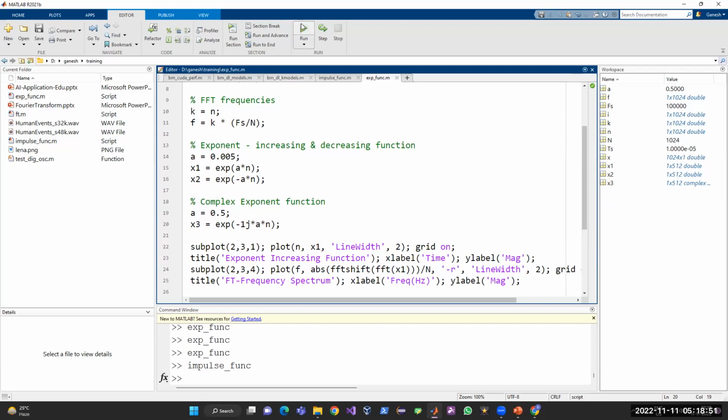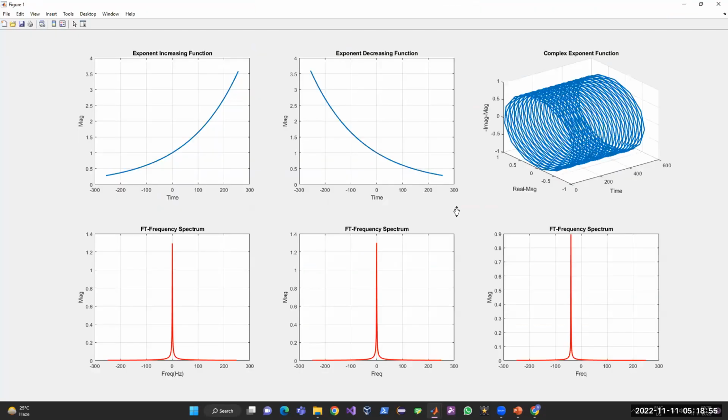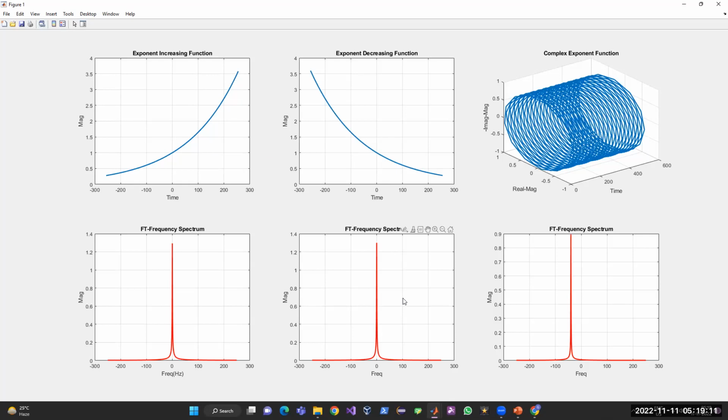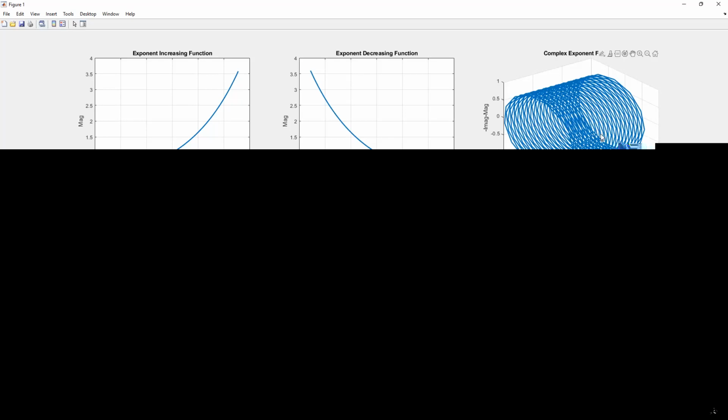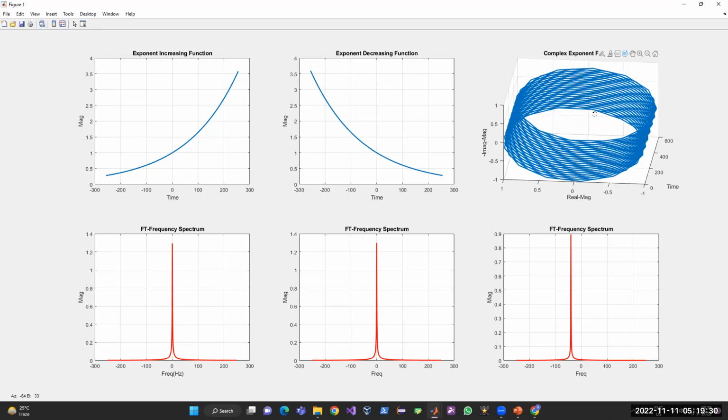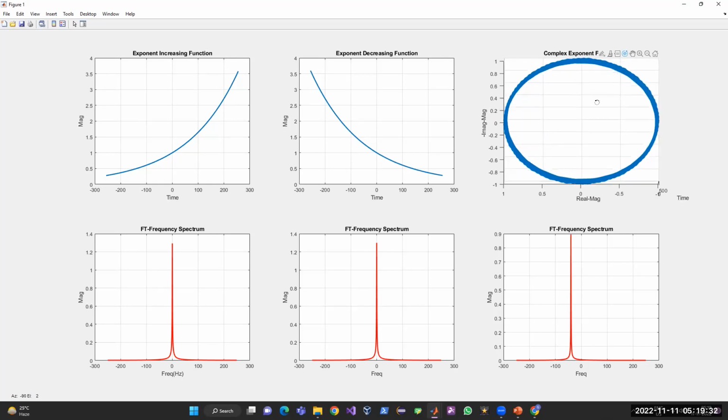Now when you run this simulation, you can see the simulation results. The first one is an exponentially increasing function, and below that you'll find the corresponding Fourier transform or frequency spectrum, which shows a low pass function. The exponentially decreasing function also has a spectrum which is a low pass function. If you see the complex exponential function, then it represents a circle, as we saw in our theory. So we'll rotate and we'll see the different physical view of this function. If you draw in a complex domain, that is the real and imaginary part, it represents a circle, as we saw in our theory lecture.